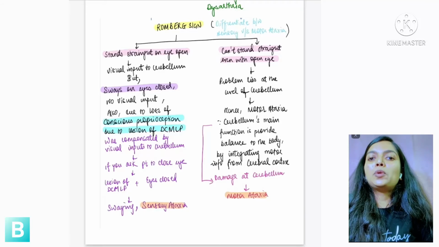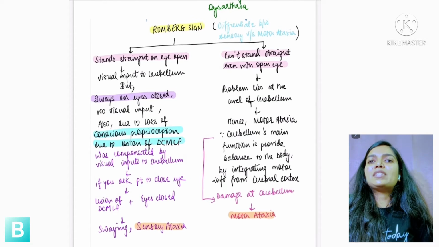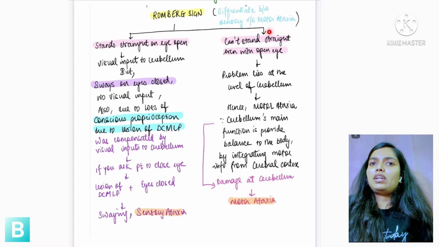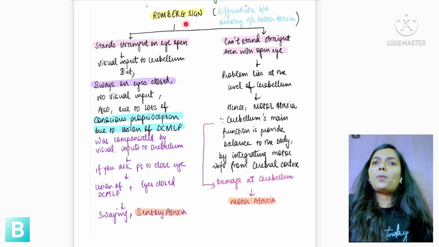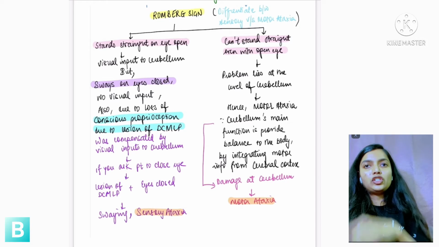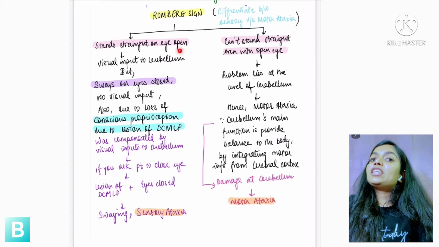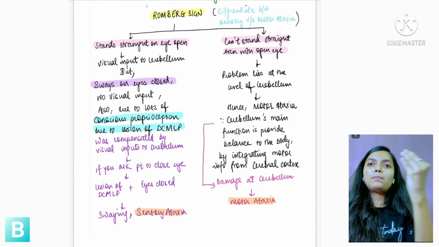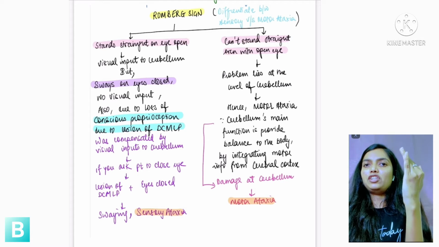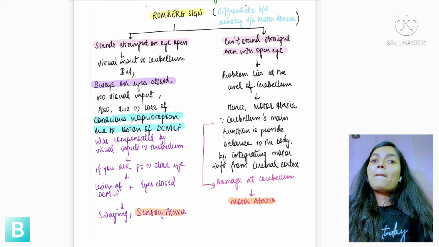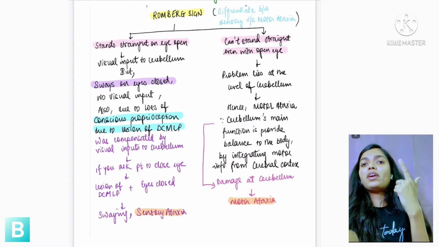Now, you must be knowing about the Romberg sign. At times, it is very confusing to differentiate between sensory ataxia and motor ataxia. Now, what is sensory ataxia and motor ataxia? So, let's try to understand the Romberg sign. You ask the patient to stand straight with their eyes open. With eyes open, the patient will get visual inputs to the cerebrum through our sensory vision. So this will help the patient to stand. But when you ask the patient to close their eyes, they sway because they are not having any visual